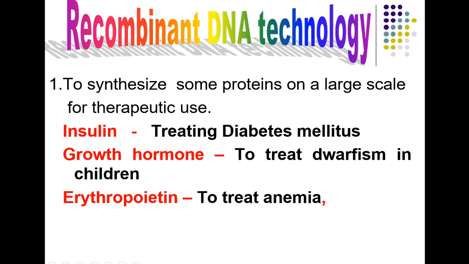On a large scale for therapeutic purpose, we use this rDNA technology. Especially, we use this rDNA technology for the production of insulin. We use this insulin to treat diabetes mellitus. Especially the patients who are suffering from type 1 diabetes, they need insulin.